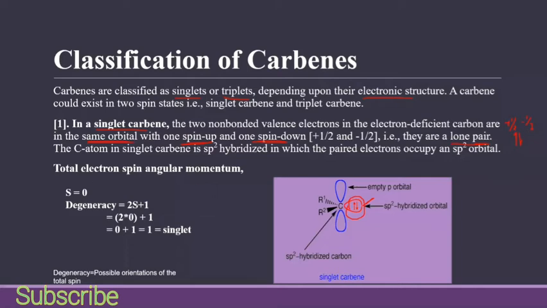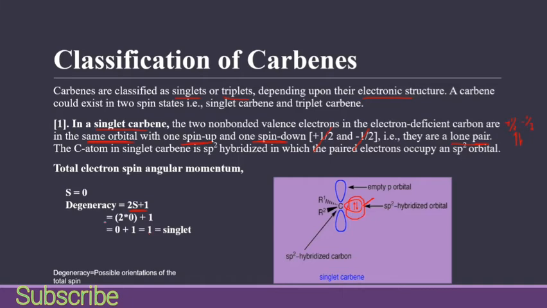So this is the formula for calculating degeneracy, the total possible orientation: 2s plus 1, where s is equal to 0. Why do we have s equal to 0? Because we have plus 1/2 minus 1/2, which cancel each other. They cancel the effect of each other. That's why we have s equal to 0, which is the total electron spin angular momentum.